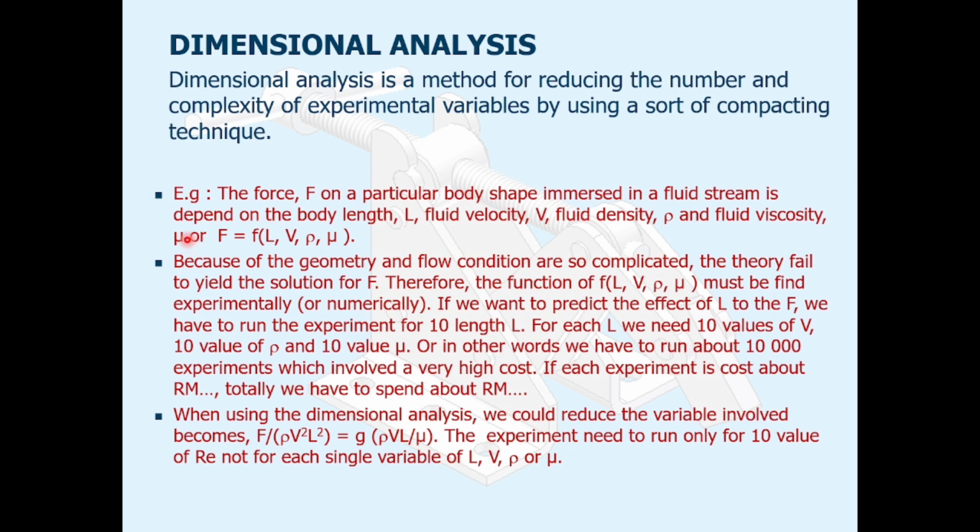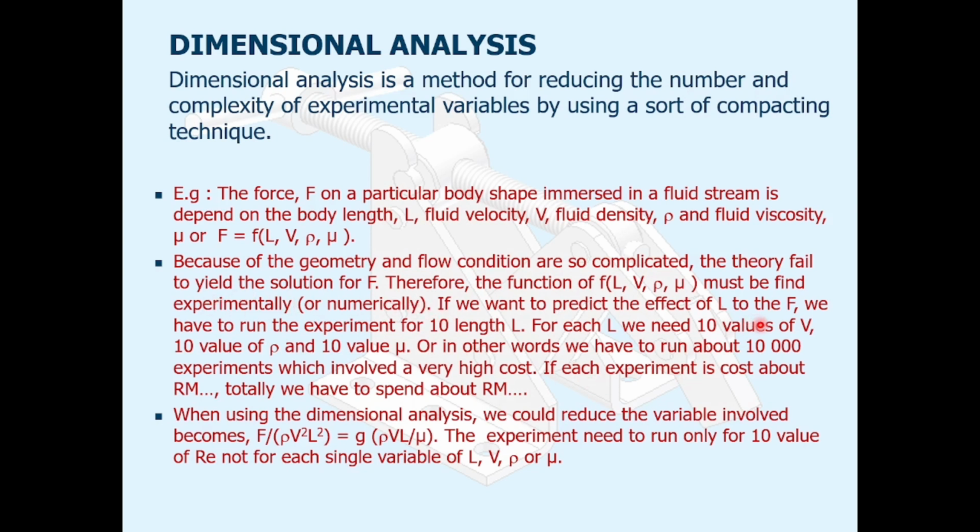So we compile all these statements as F, for a particular body shape, is equal to a function of L, V, rho, and mu. Because the geometry and flow conditions are so complicated, the theory fails to yield a solution for F. Therefore, the function of F, L, V, rho, and mu must be found experimentally or numerically.